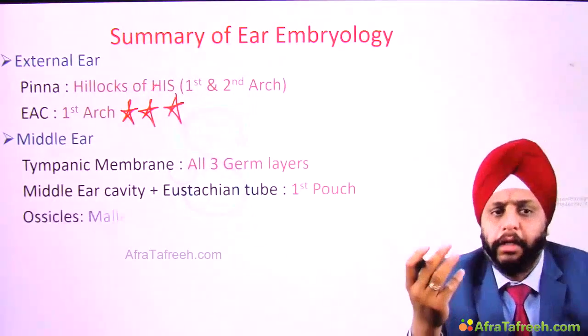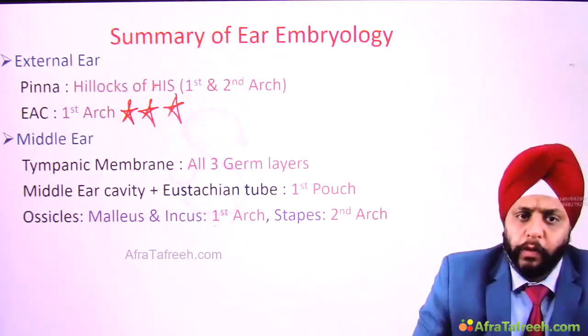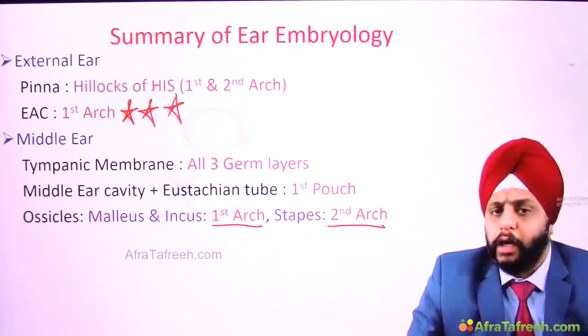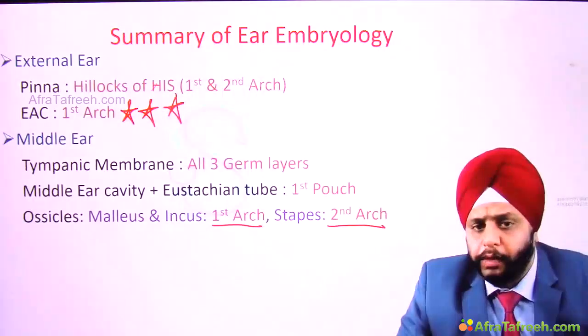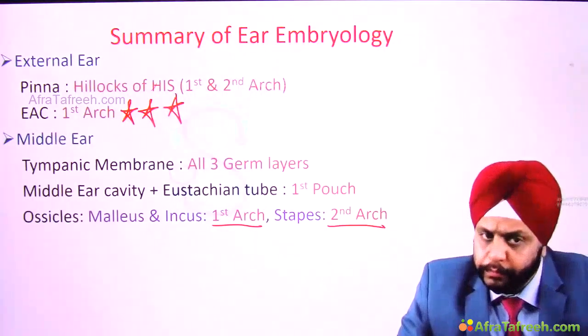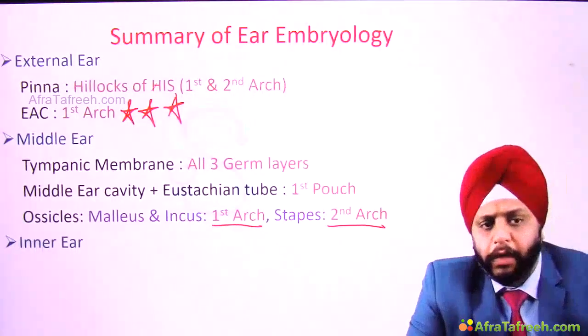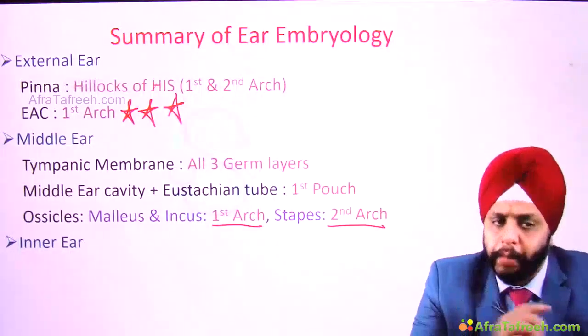And then we have the ear ossicles. Malleus and incus are formed by the first arch. Which cartilage? Meckel's cartilage. Stapes is formed by the second arch. Which cartilage? Reichert's cartilage. Except the medial surface, formed by the otic capsule. Then we come to the inner ear. In the inner ear we have two parts: bony inner ear and membranous inner ear.